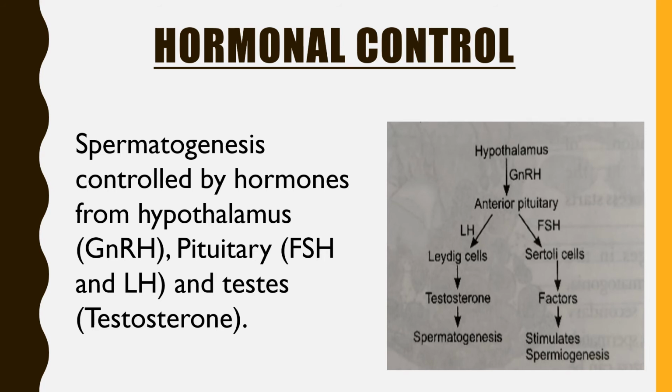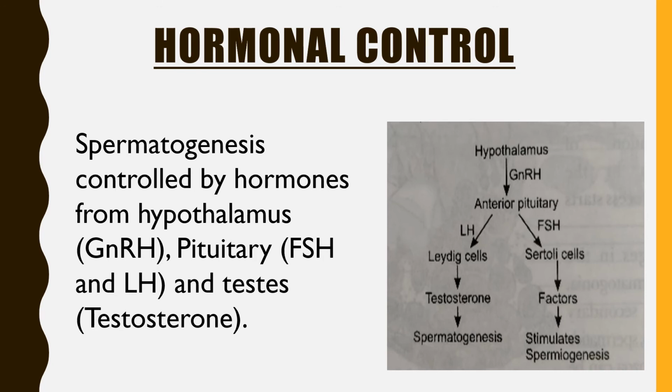There are hormones from the hypothalamus as well as from the anterior pituitary, which control the whole process of spermatogenesis. The hypothalamus releases the hormone gonadotropin releasing hormone, and this hormone stimulates the anterior pituitary to secrete luteinizing hormone and follicle stimulating hormone, that means LH and FSH.